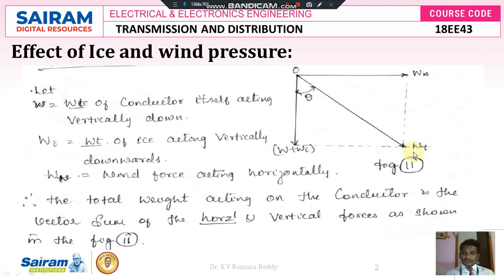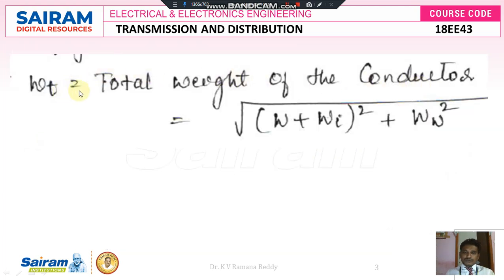Therefore, mathematically we can write the formula: Wt is equal to the square root of (W plus Wi) whole square plus (W suffix W) whole square. So here I have given the formula. Therefore, the total weight of the conductor, W suffix T, is equal to the square root of (W plus Wi) whole square, that is the overall weight of the conductor which acts downward, plus W suffix W square, the wind force which acts horizontally on the conductor.